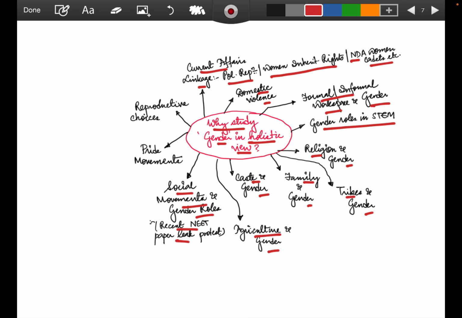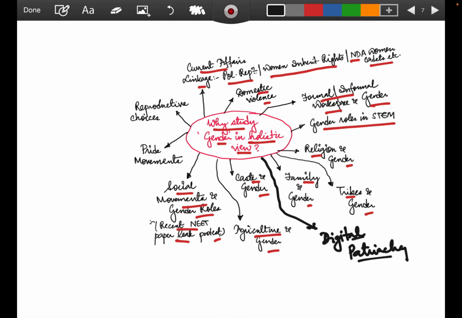In the recent NEET paper leak protest, we saw how the increased capability of women has been seen. Again, another keyword that is recently being used is digital patriarchy, where patriarchy has still been inbuilt in our society in the form of digital patriarchy, where online trolling is seen against women in a different format. The actresses are being trolled, other influencers are being trolled, but the men are not being trolled in that manner, right? Reproductive choices, when we talk about the pride movement.